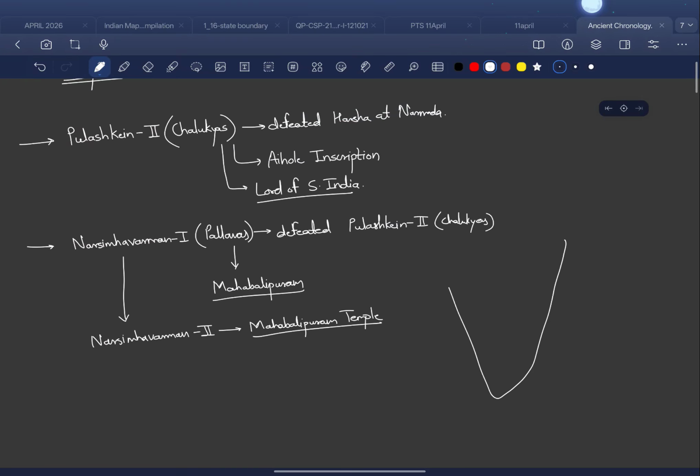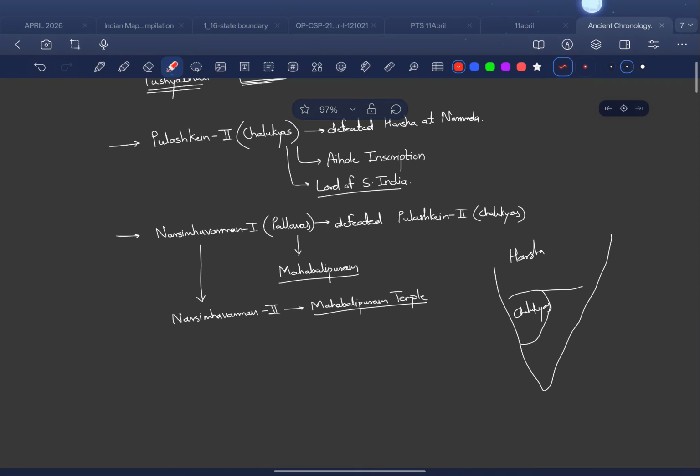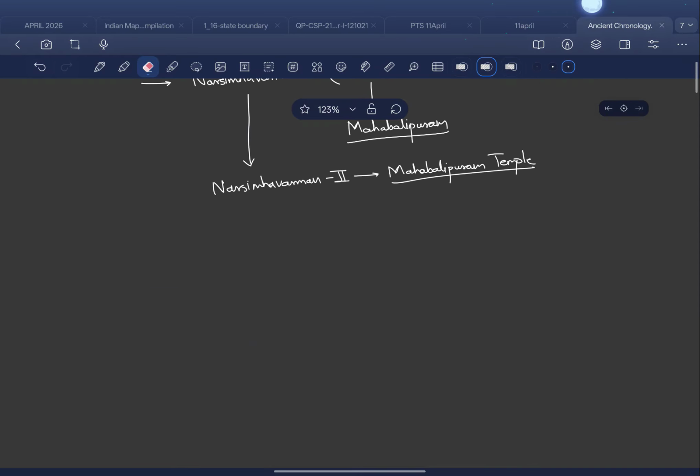So let me just quickly draw a map for our convenience. This is Narmada, this is Harsha's empire, and here we had the Chalukyas who checked the power of Harsha, that is Pushyabhuti, and they demarcated the boundary of Narmada as the southern India. So here we have the Pallavas who checked the power of Chalukyas, that is Pulakeshin II, who had written the Aihole inscription and all. Okay, so this was the broad chronology.